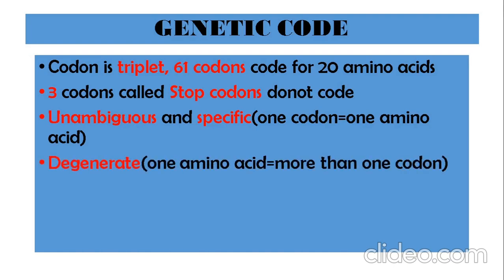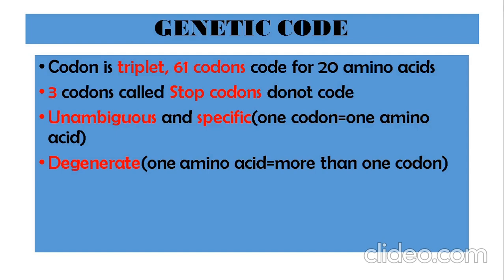One amino acid can be coded by more than one codon. That means 2-3 codons, because there are 61 codons coding for amino acids whose number is just 20. So we have more codons compared to the number of amino acids. It was concluded, through several experiments, that one particular amino acid may be coded by more than one codon, and hence we get 61 codons. That is why we have 61 codons.